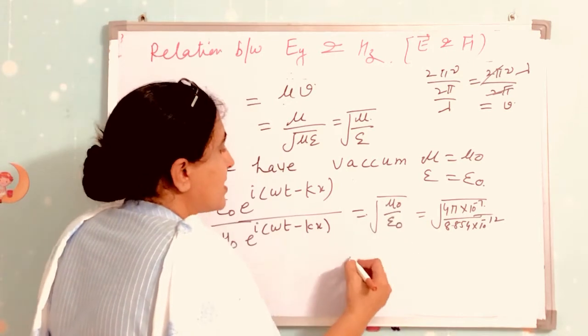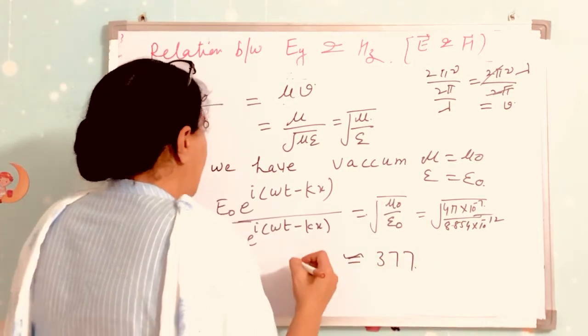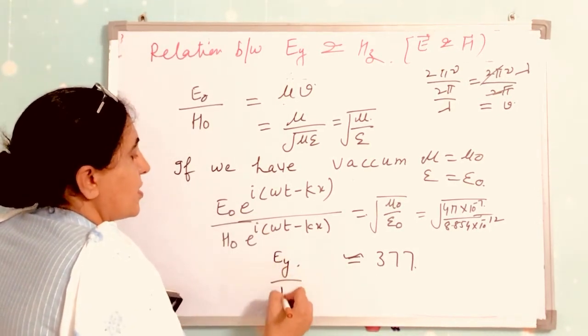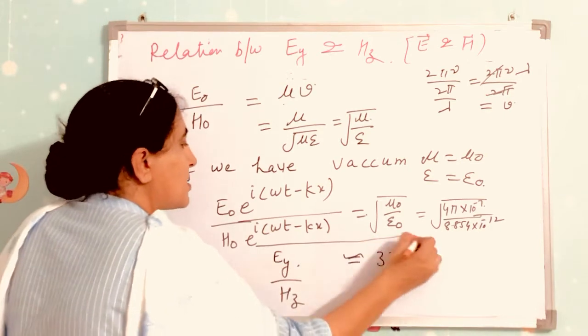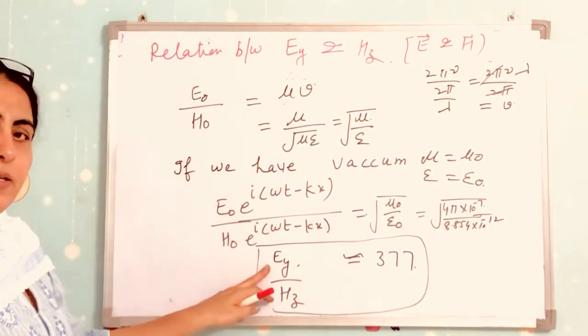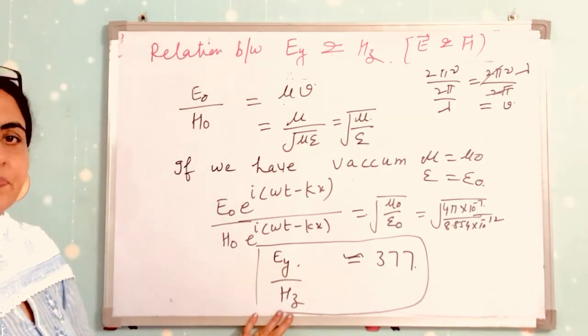When you divide, we get approximately 377, and this is Ey over Hz. So you can write that the electric field vector is equal to 377 times the magnetic field vector.